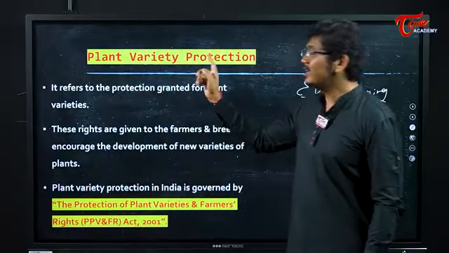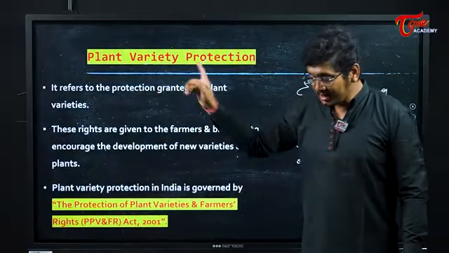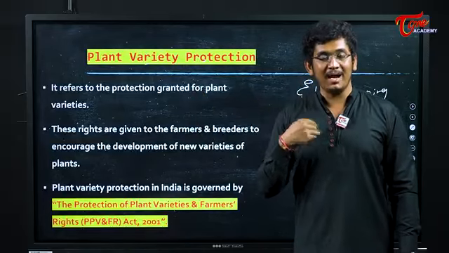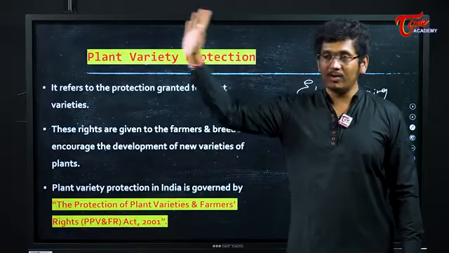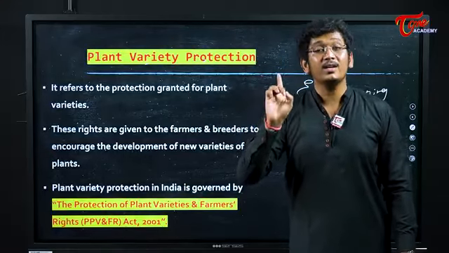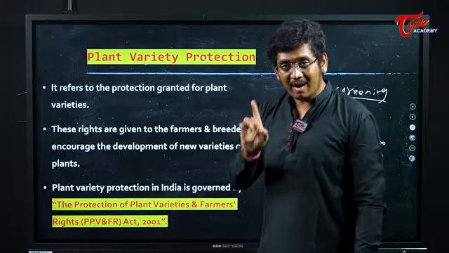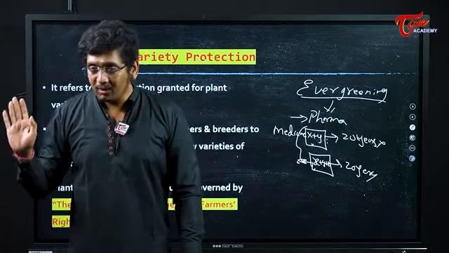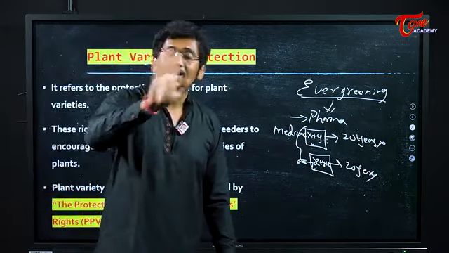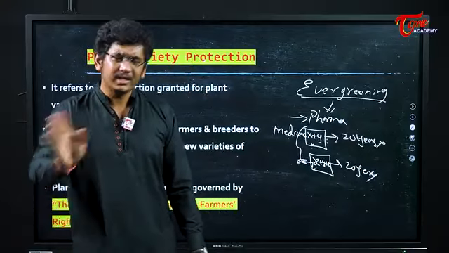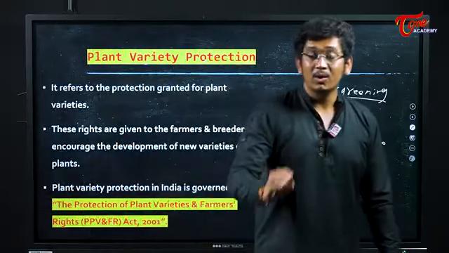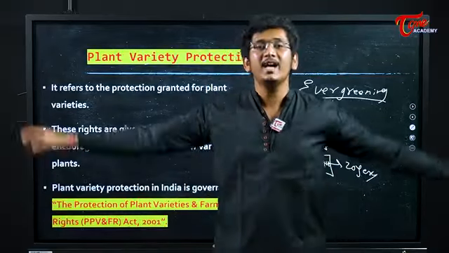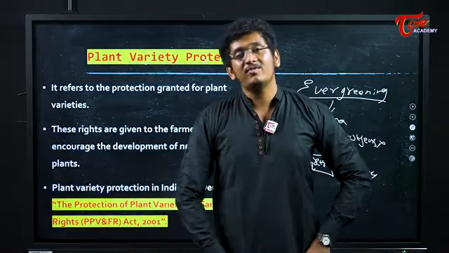Next, plant variety protection. This is one more important thing, my friends. In India, no one can say that I have developed this plant, so I will only use this plant, and no one will be allowed to use it. That's very important. In order to protect the farmers and farm innovations, our government has said no one can patent a particular variety of plant. No one can say, I developed it, so I'll only use it. Whatever intellectual property a farmer in India develops, it should be shared by every other farmer so that every other farmer benefits.